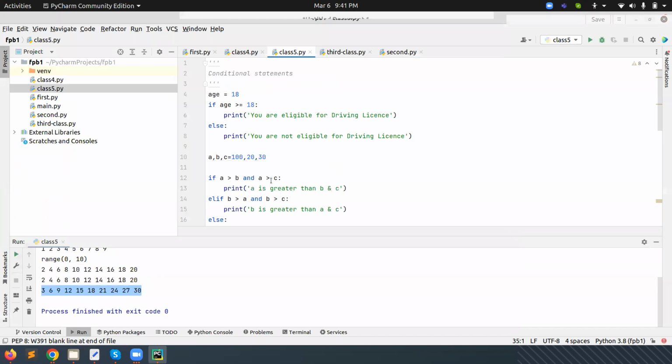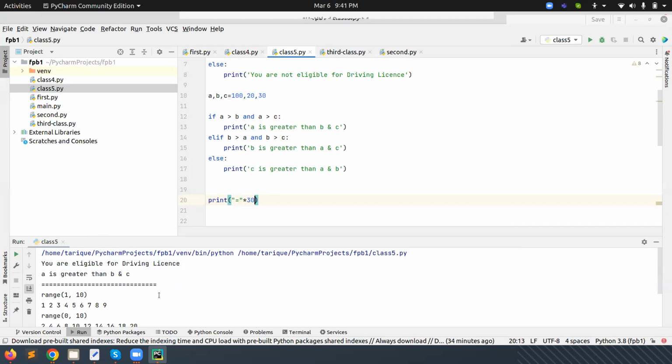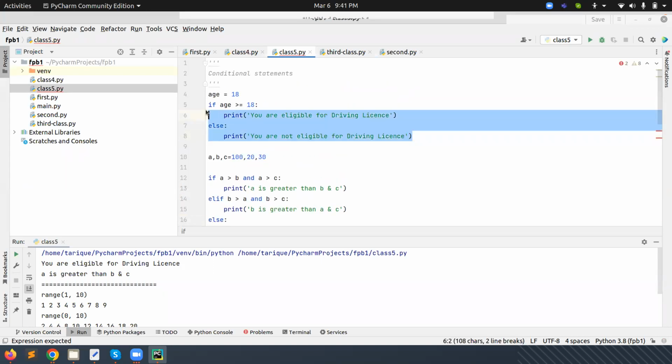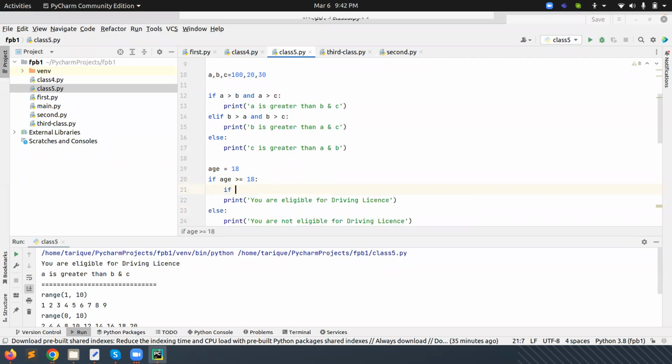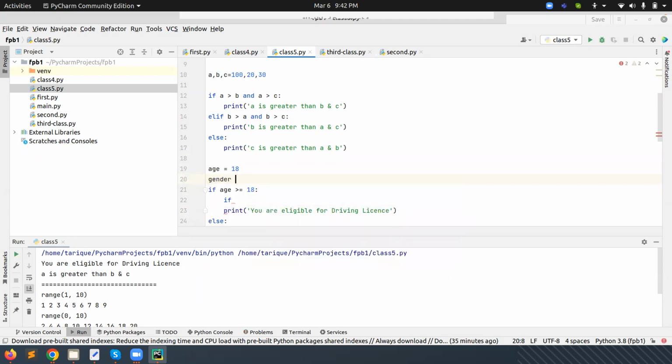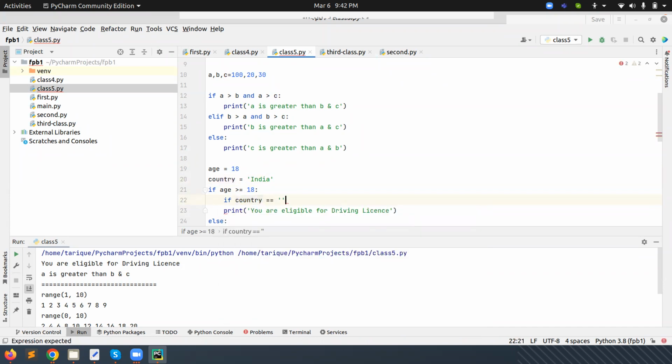Always remember this: the comparison operators greater than and less than we can't apply with a string. With a string we can only use the equal to operator.